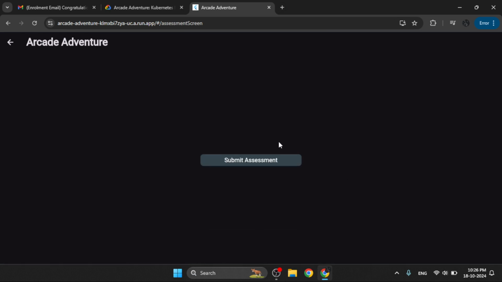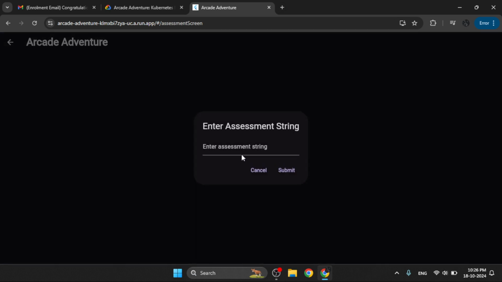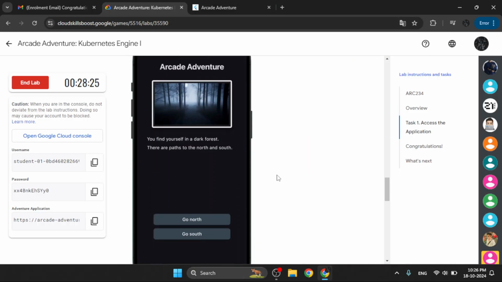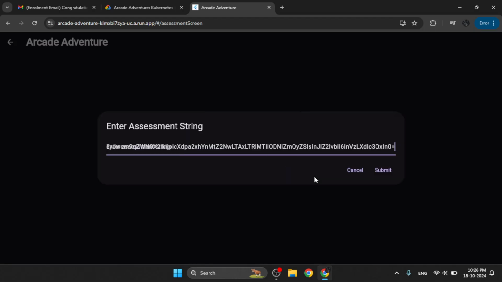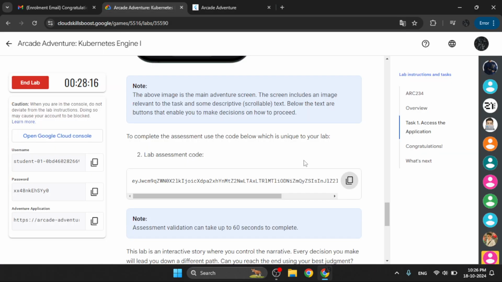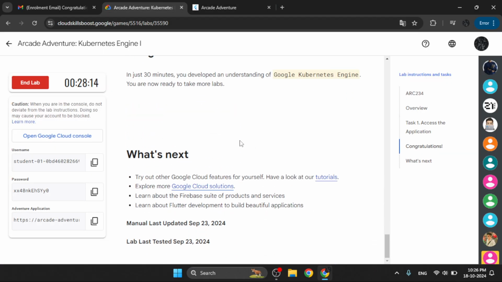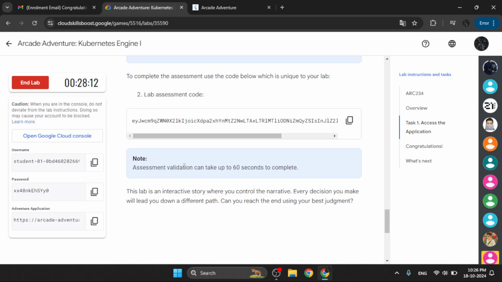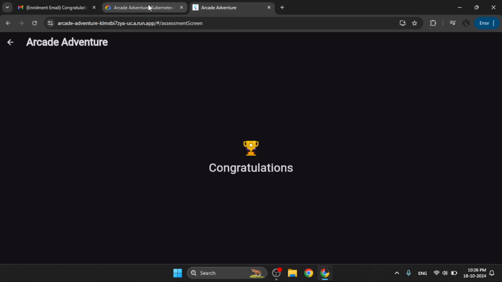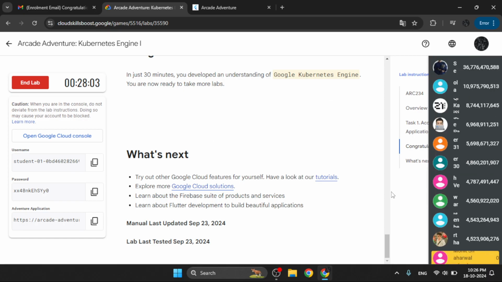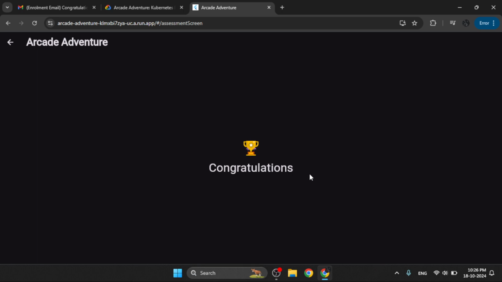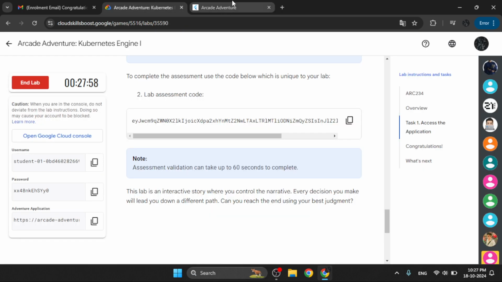So in this way we have created this one. We have followed all the instructions and entered the values accordingly. As you can see, we have completed this lab. Assessment validation can take up to 60 seconds, so you can wait until it validates your completion. So let us wait for 1 minute.